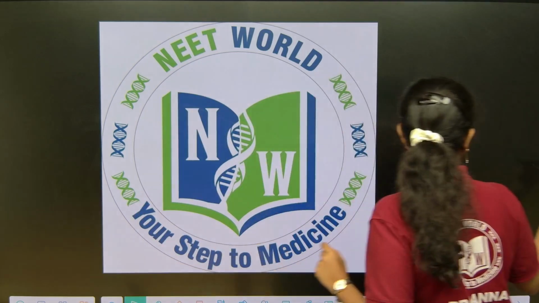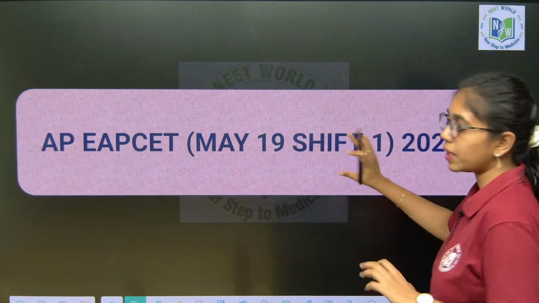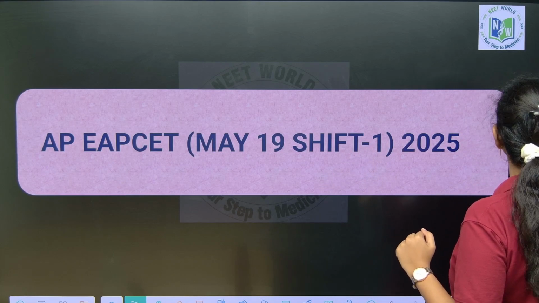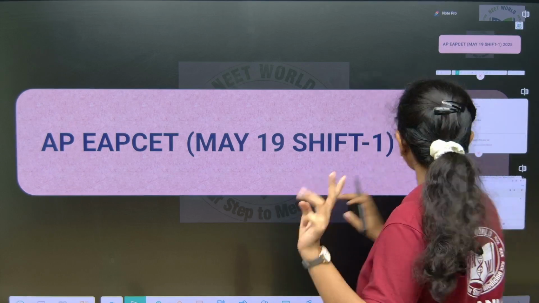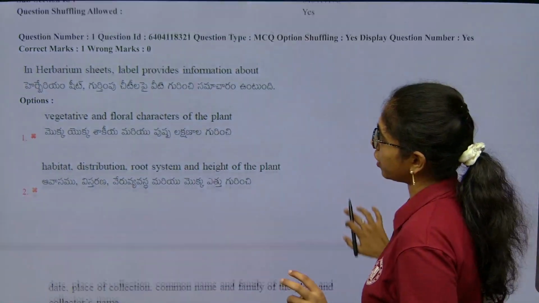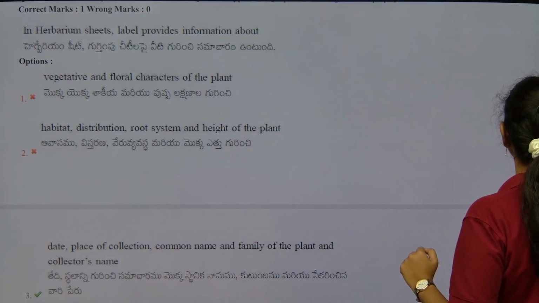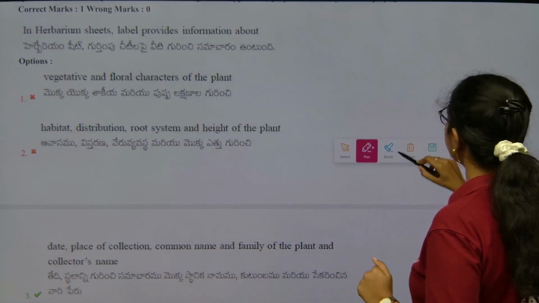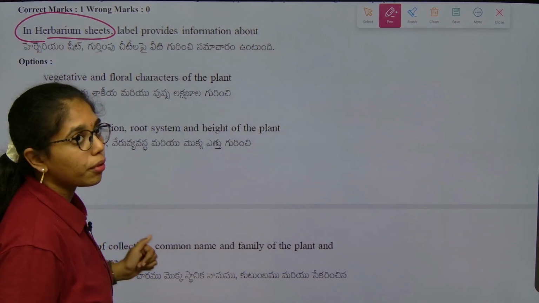So, now let us get started with the paper of May 19th shift 1, 2025 of APEAPCET, which is a very standard paper. Each and every student who is going to write APEAPCET or TGAPCET or NEET exam has to go through it for sure. The first question is based on the herbarium, from the diversity of the living world, wherein the herbarium sheet label provides the information about.